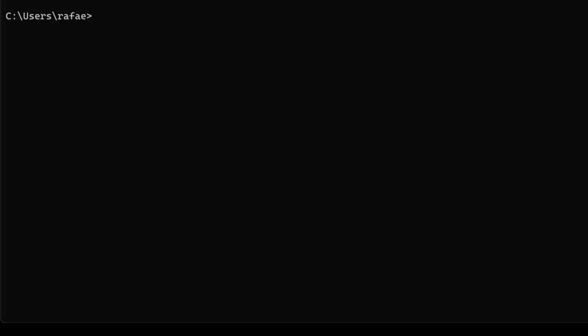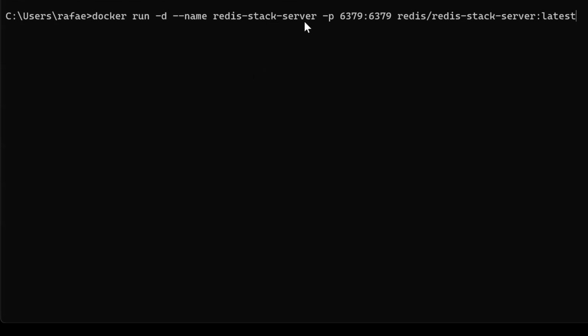So let's start. First instruction, we can just use a docker run to create one new container based on this image here. It's going to be executed on the Redis default port that will be forwarded to our host operating system. And then this container will receive this name, with which we can later interact with it.